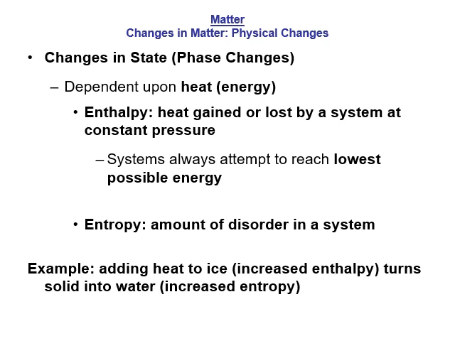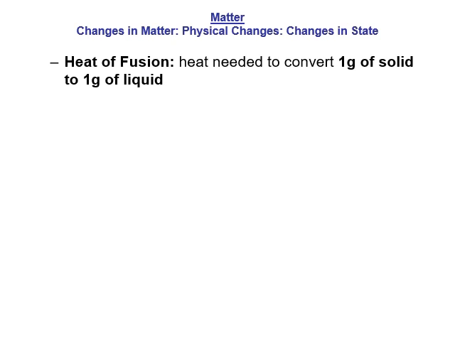Now these changes in enthalpy do have some guideposts, if you will. One of those is the heat of fusion. The fusion means to melt. So the heat of fusion is the heat or amount of energy needed to convert 1 gram of solid to 1 gram of liquid. This is not a temperature. This is an amount of energy, usually measured in joules.